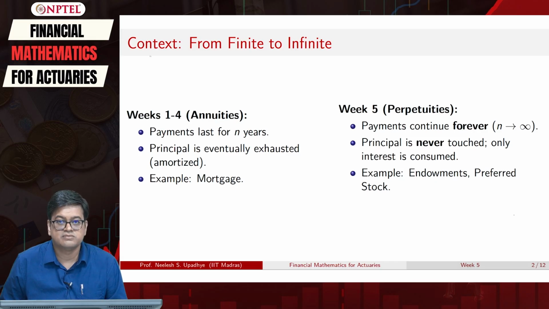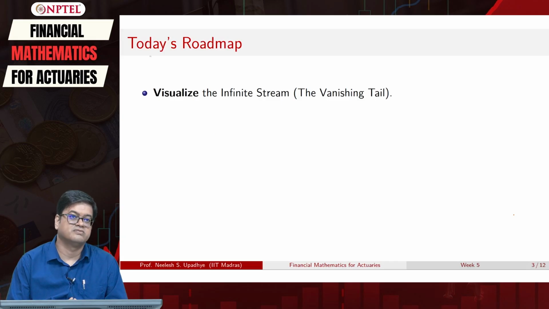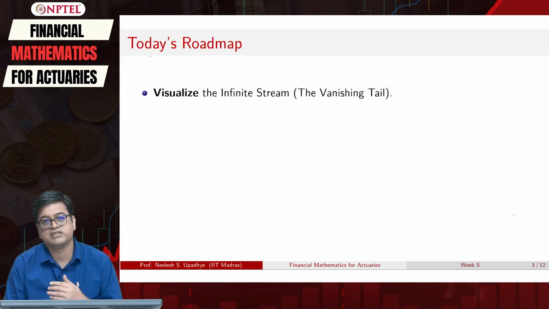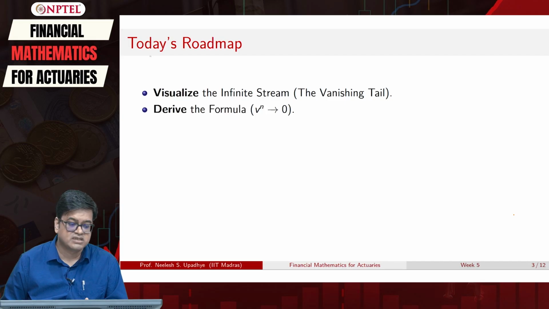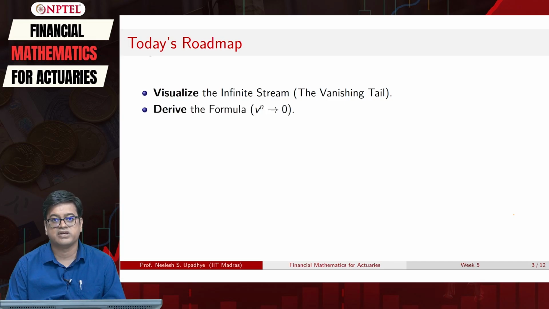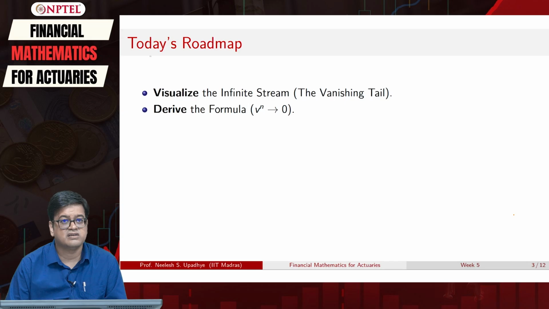So that brings us to today's roadmap, which is first we are visualizing the infinite stream, and while visualizing this infinite stream we visualize it as the vanishing tail. That brings us to the question, what makes this tail vanish? That essentially means the present value calculation that we are doing with this v notation will give us the vanishing tail. That is where we will derive the formula for this infinite stream of payments using the fact that v raised to n converges to 0.